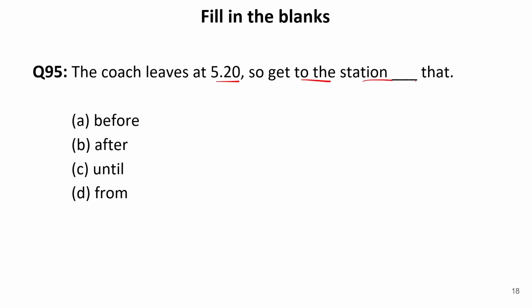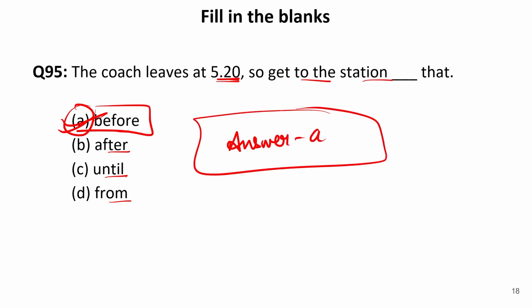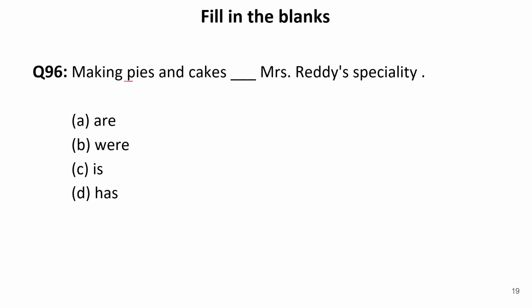The coach leaves at 5:20. So get to the station, dash that. Obviously, if it leaves at 5:20, you have to be there before that. So let us see the options: before that, after that, until that, from that. So the correct preposition is of course before. So our answer is A, that is before. Now the sentence will be the coach leaves at 5:20. So get to the station before that. Now let us move to the next one.